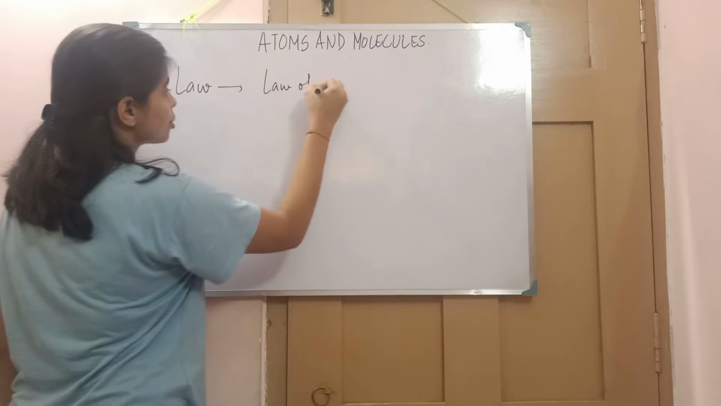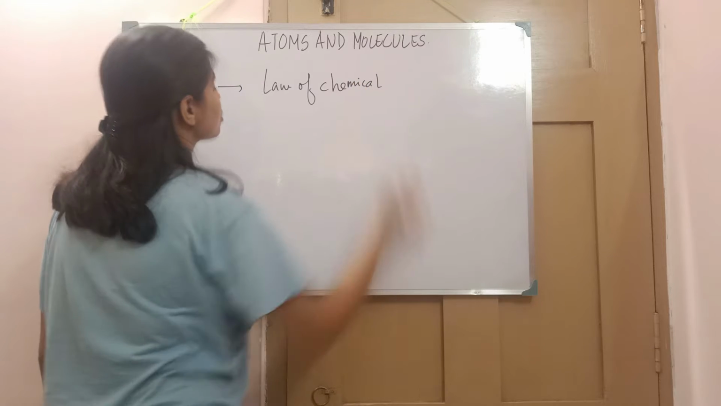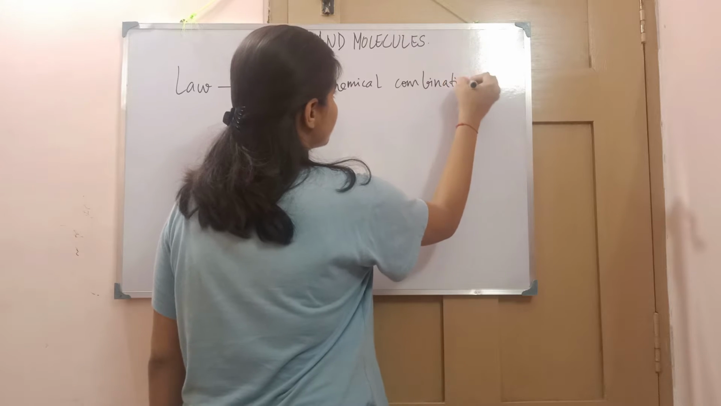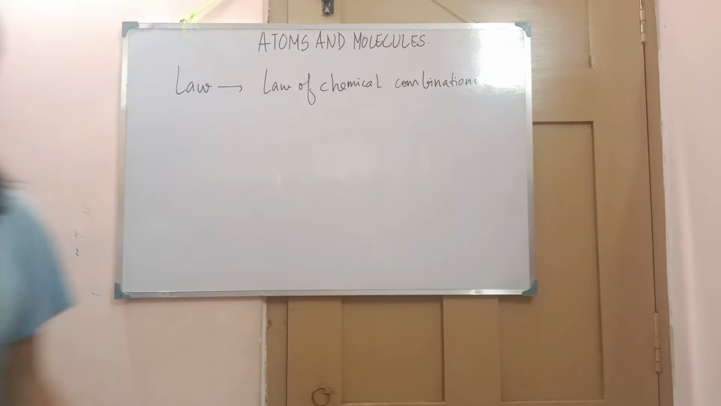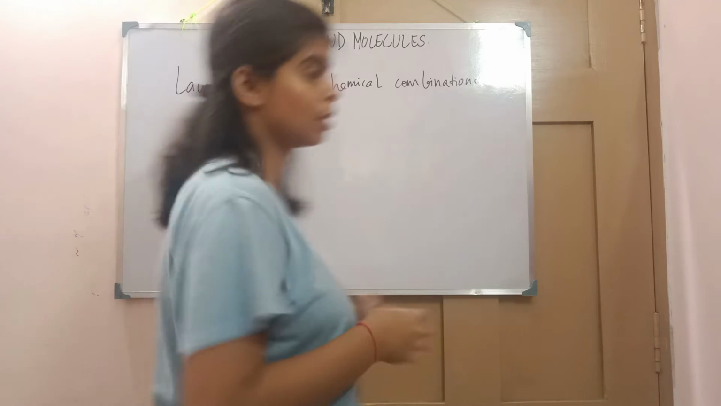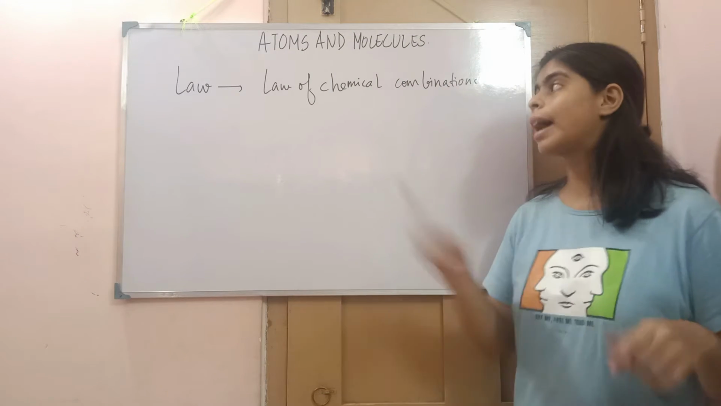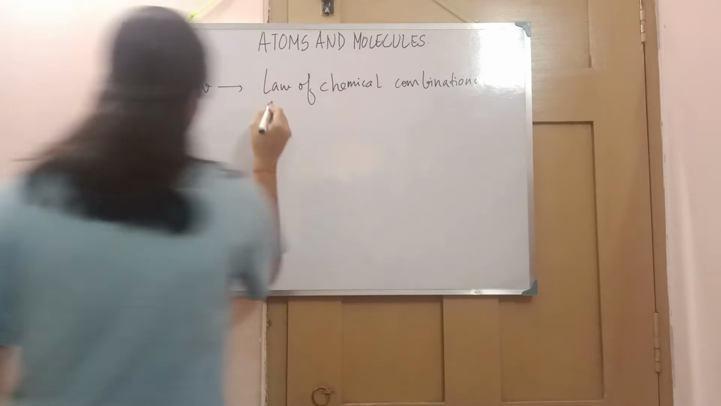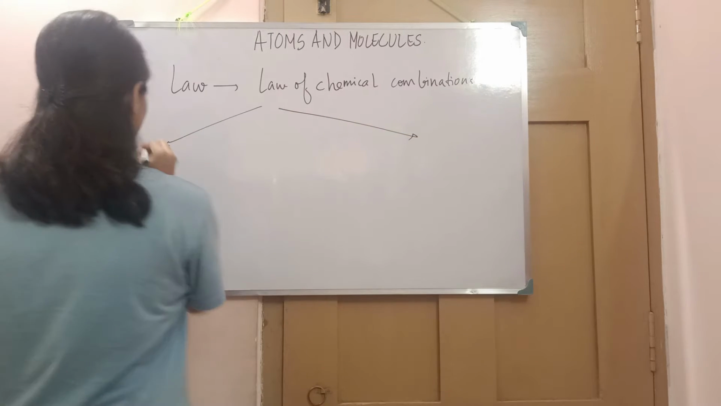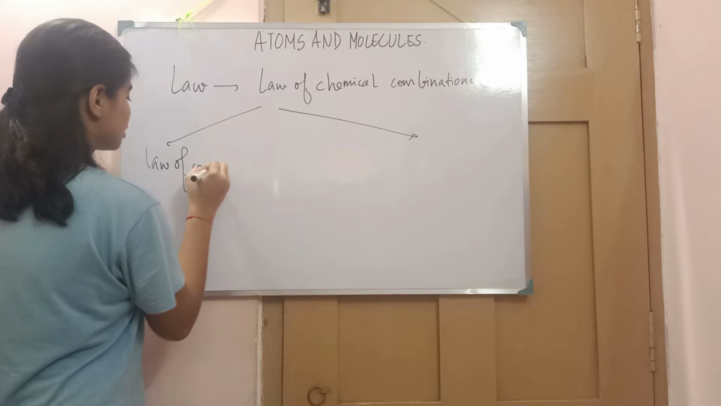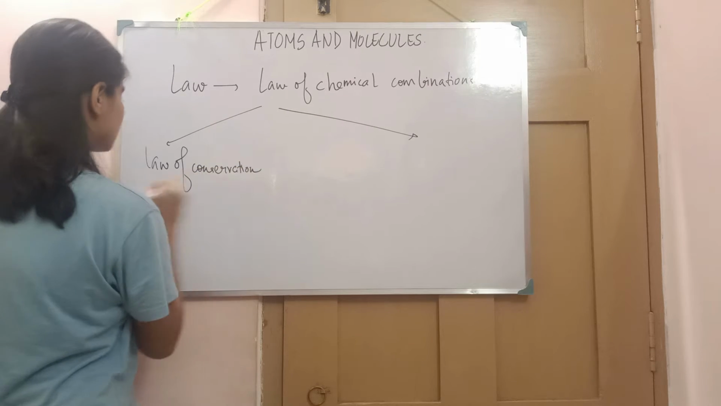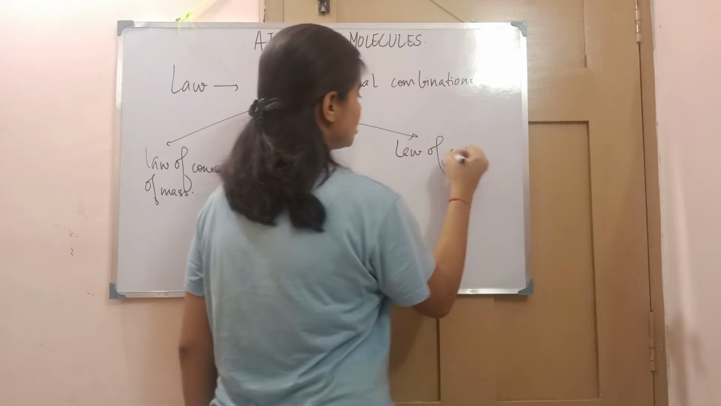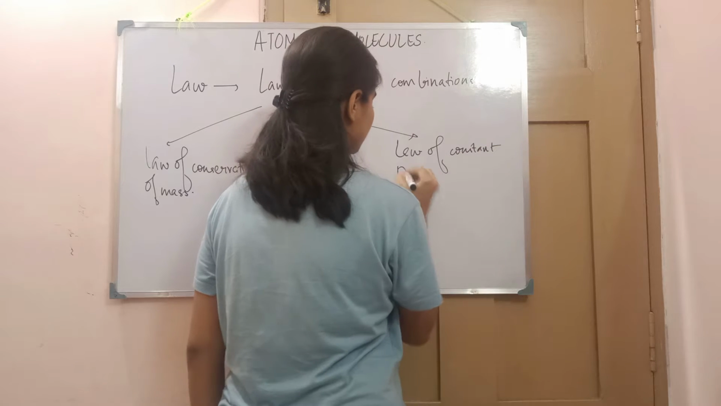This law is called the law of chemical combination. So whenever elements or compounds react with each other, they always follow a certain law, and that law is the law of chemical combination. Under this law, there come two laws: the law of conservation of mass and the law of constant proportion,